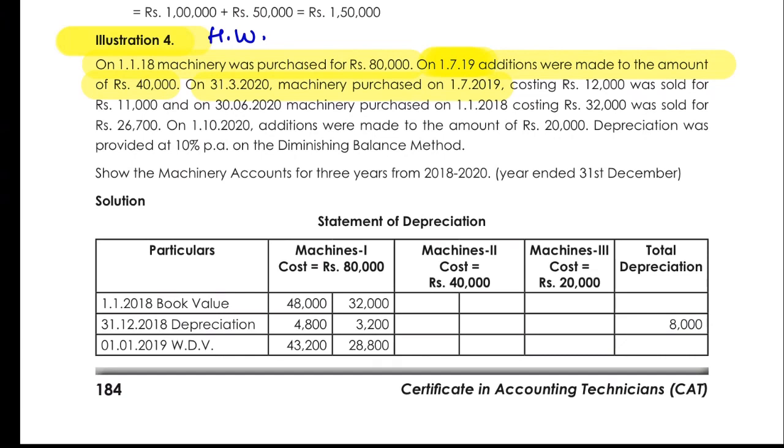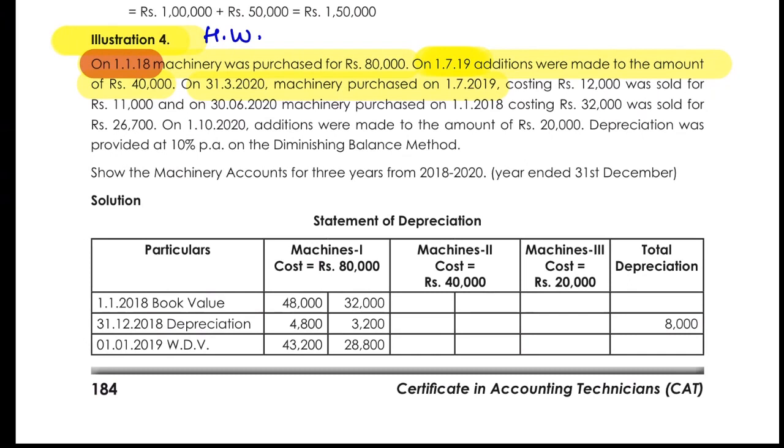There are two machines purchased: the first on 1st of January 2018 and the second machinery purchased on 1st of July 2019. On 31st of October 2020, the machine which was purchased on 1st of July 2019,